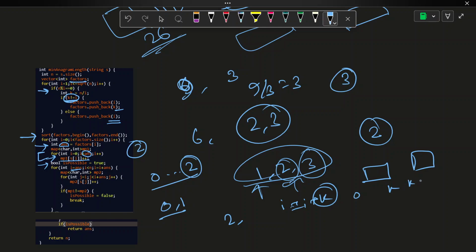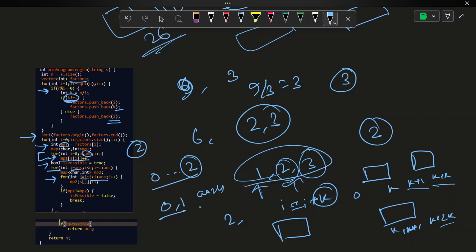Now k to k plus k, then k plus k to k plus 2k, in this way. Now starting from i equal to k, create the sub-array starting from i, with j equal to i and j less than i plus answer.